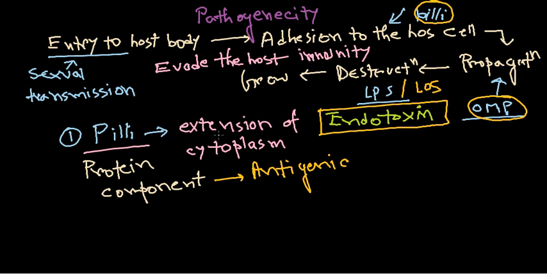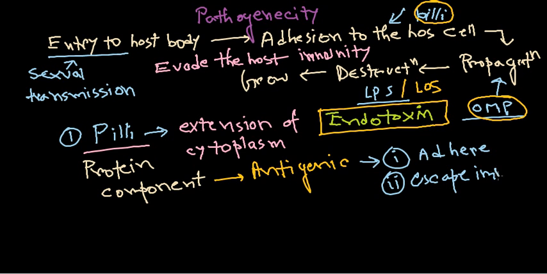So these are the important steps. Naturally the pili helps them to adhere to the host cell, and the second thing is to escape the host immunity, right?